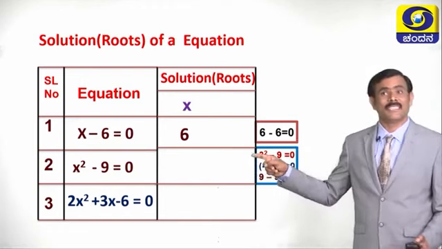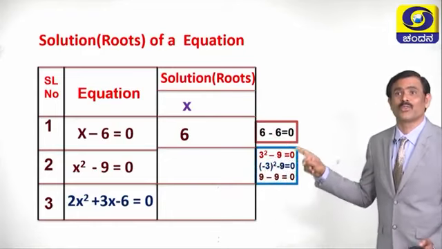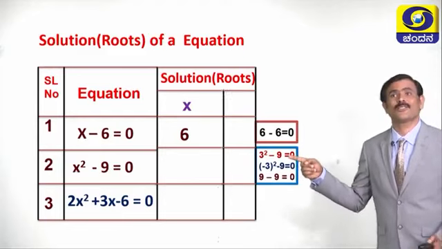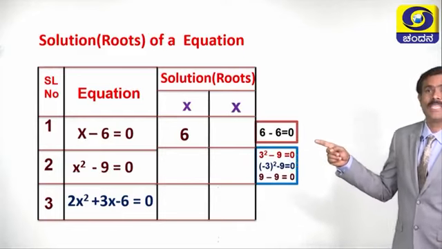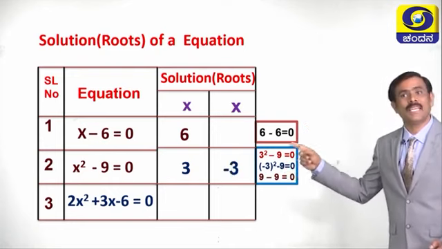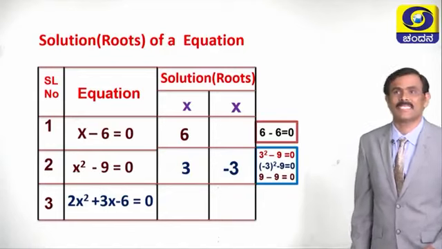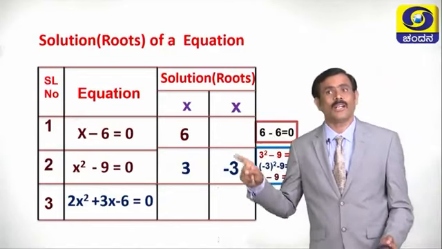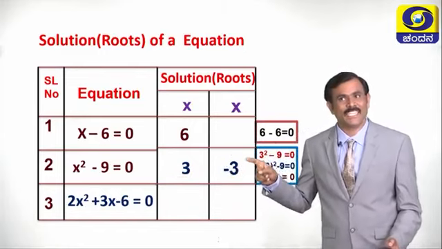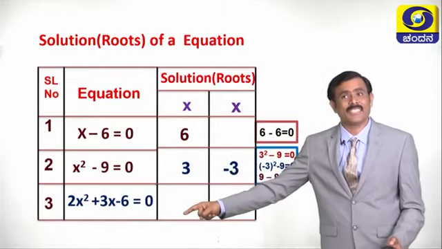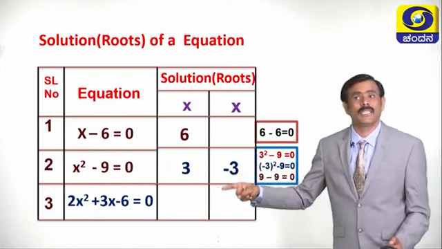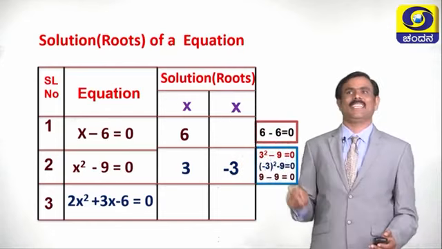See children, this equation has 2 roots. What is the first root? 3. What is the next root? Minus 3. It means this equation has 2 roots. One root is plus 3, another root is minus 3. Children, now tell me the roots for the third equation. You are finding it difficult, no? The roots for these types of equations are not possible to predict easily.